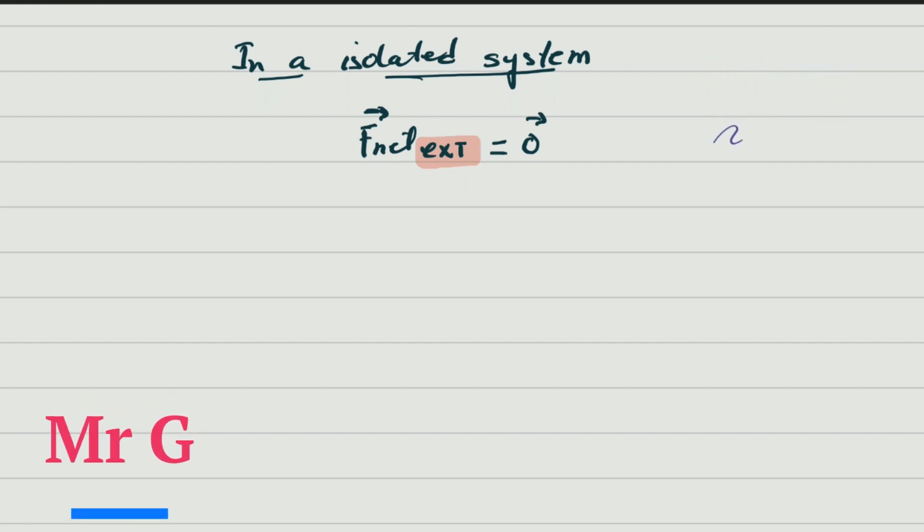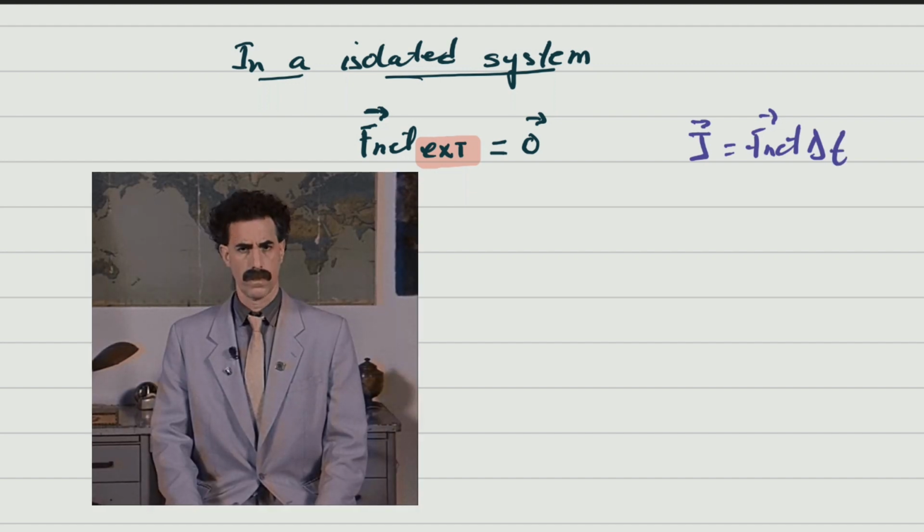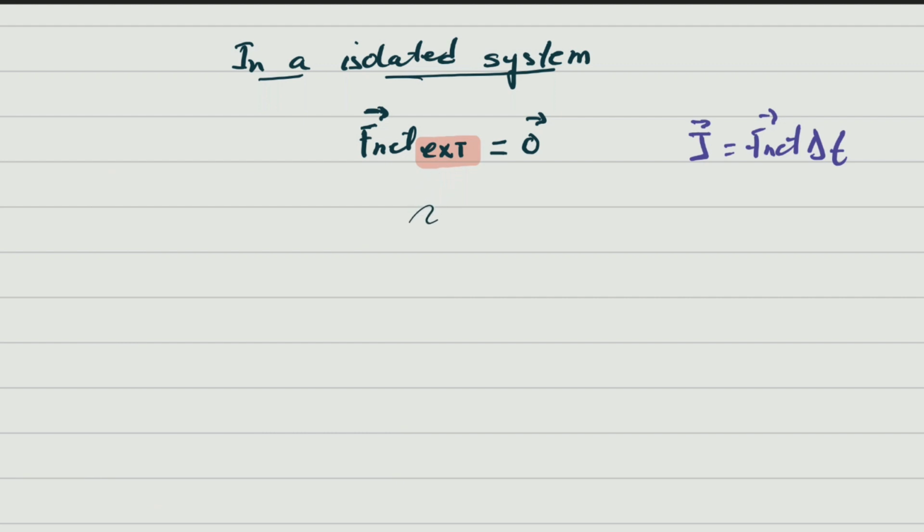Now, if we remember that impulse is equal to external forces multiplied by time, or net forces multiplied by time, that means that the impulse of the net force will also be 0. That means that the impulse that is being produced by the external forces is also going to be 0. If the net force is 0, the impulse is 0. This is coming from the fact that we are working with the isolated system.